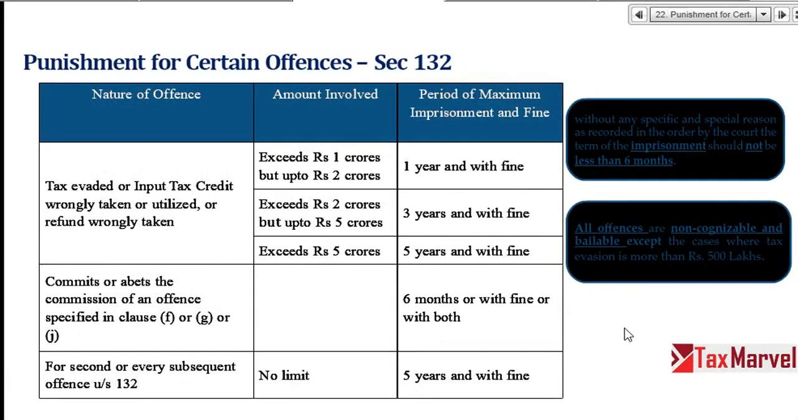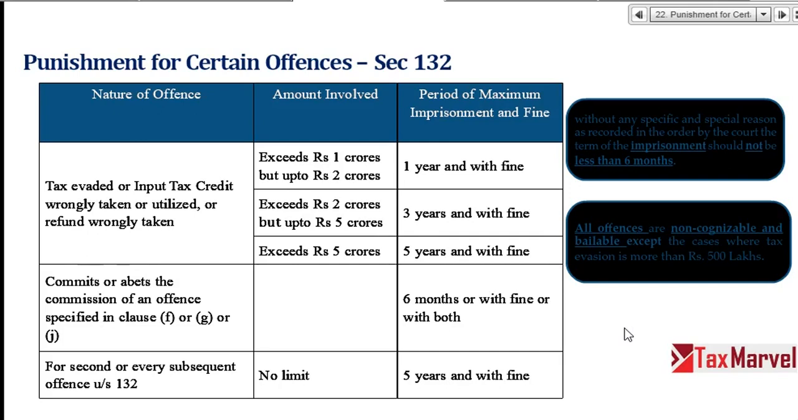See here, punishment now. Section 132, punishment for certain offenses. We have already seen tax evaded or wrong ITC taken or utilized or refund wrongly taken. If the value is 1 crore or up to 2 crore, 1 year and with fine both. 2 crore to 5 crore, 3 years with fine. 5 crore and above, 5 years with fine, right? If the imprisonment is more than 6 months, the reasons are to be written specifically, right? All offenses are non-cognizable and bailable except evasion of more than 5 crores.